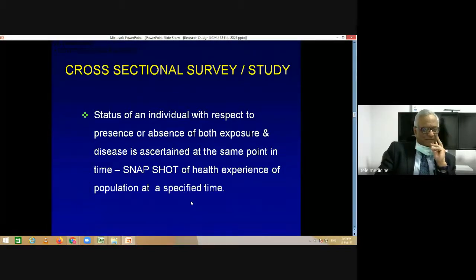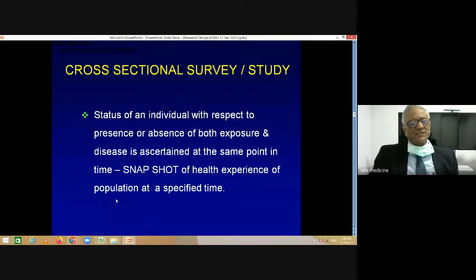The problem with cross-sectional studies is that it is very difficult at times to know the temporal relationship between an exposure and disease. You do not know whether a particular exposure is causing the disease, because both are being taken at the same time. Both existing at the same point of time does not mean there is a temporal relationship, because ideally the exposure has to precede the disease, and you do not know whether that is happening or not. And both exposure and disease status can change.